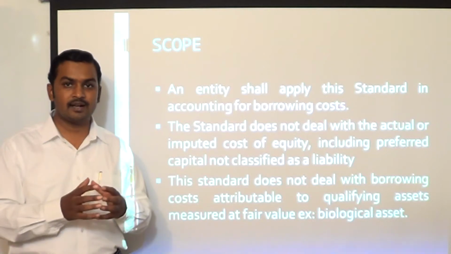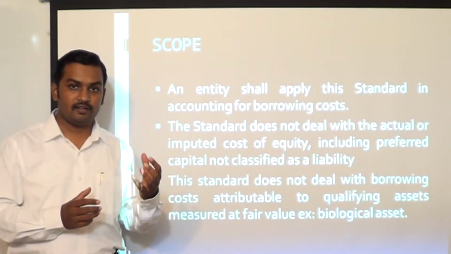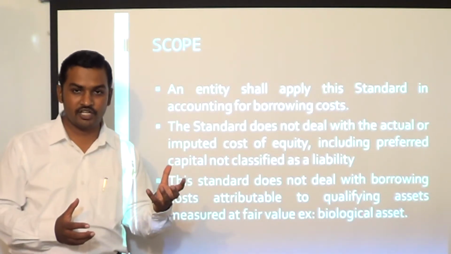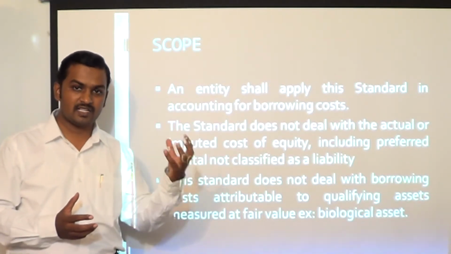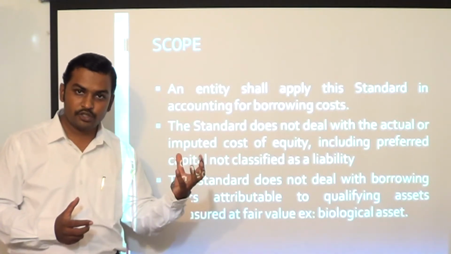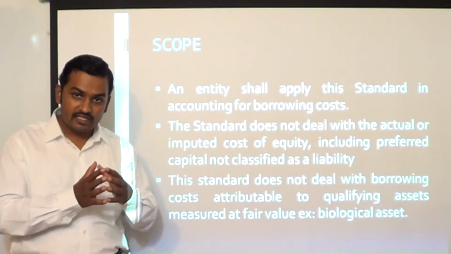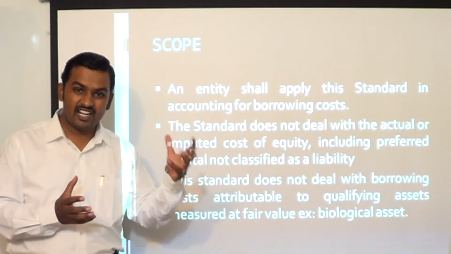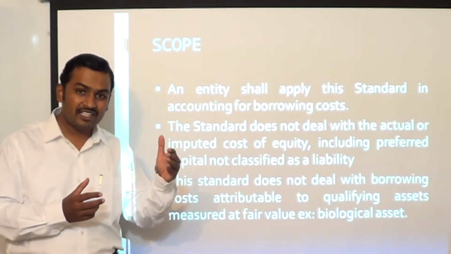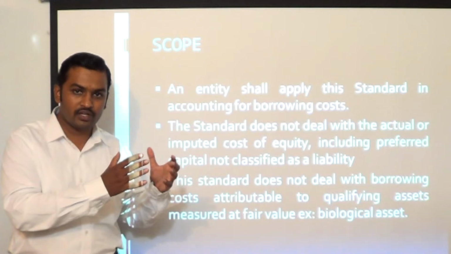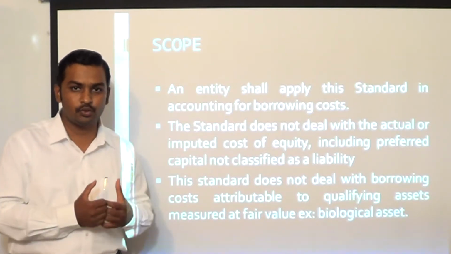So let us take an example. Biological assets, let us say cows, buffaloes, sheep, these are biological assets. Biological assets as per Ind AS 41 are measured at fair value. They may satisfy the definition of a qualifying asset. It may take substantial period of time to get the cows, buffaloes or sheep ready for sale, or to bring them to the position where they can be used for whatever purpose we intend to use them.